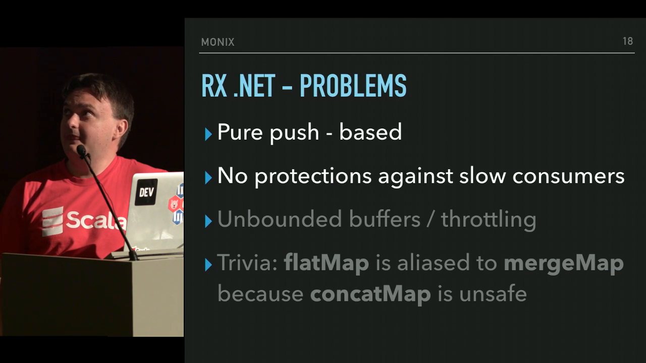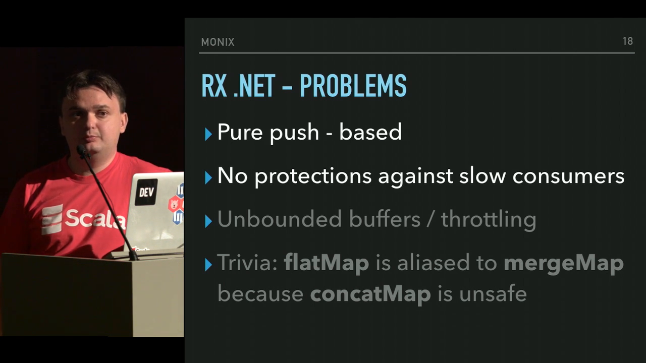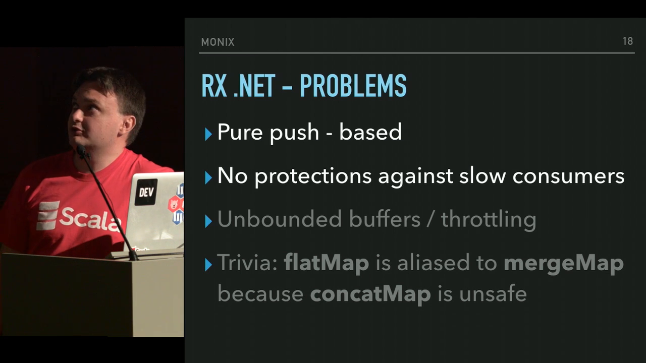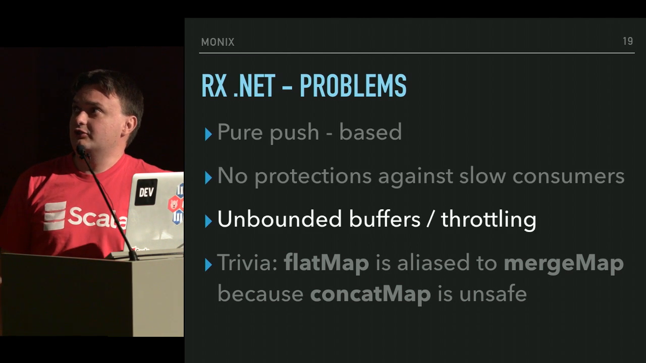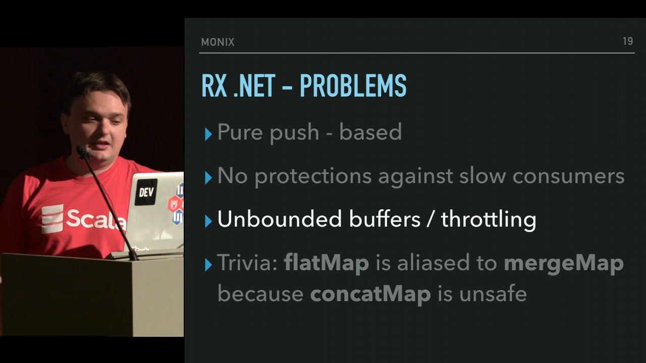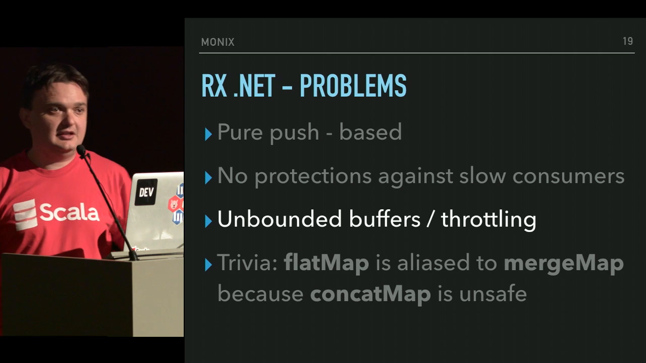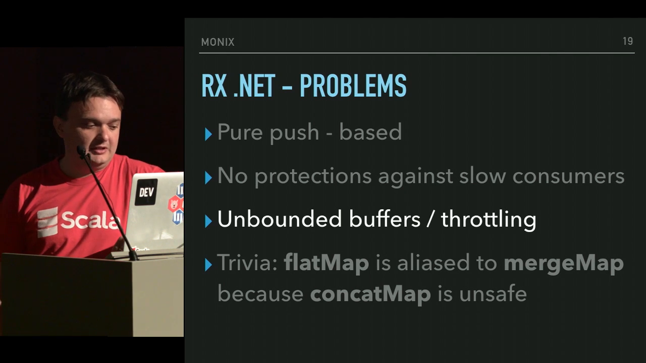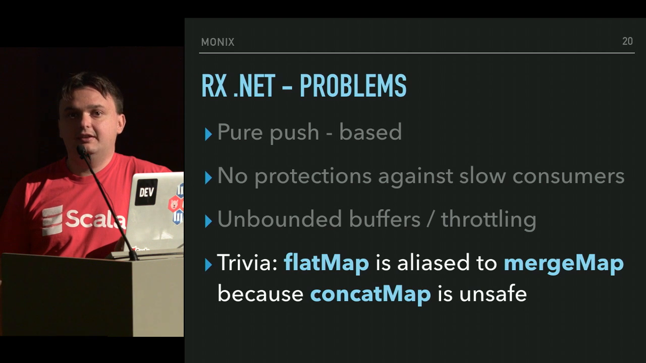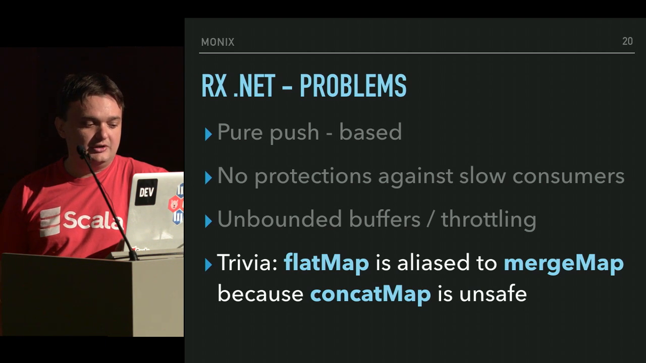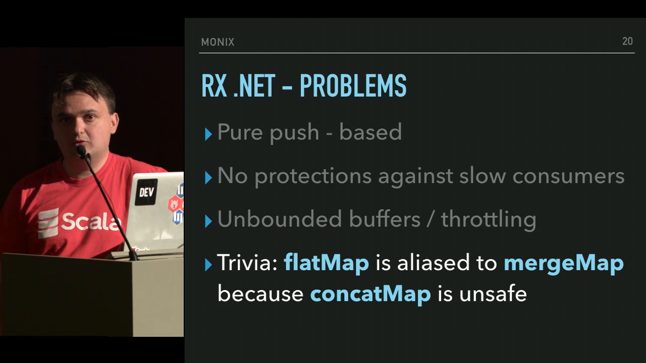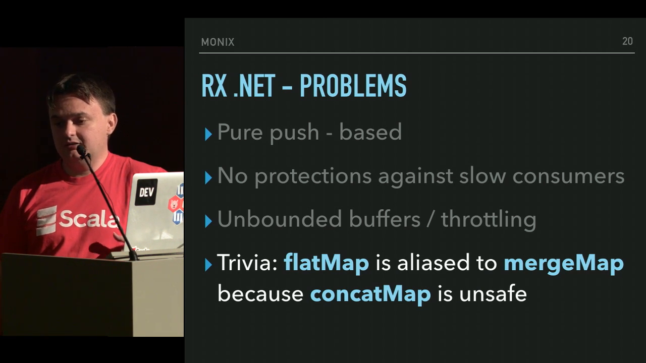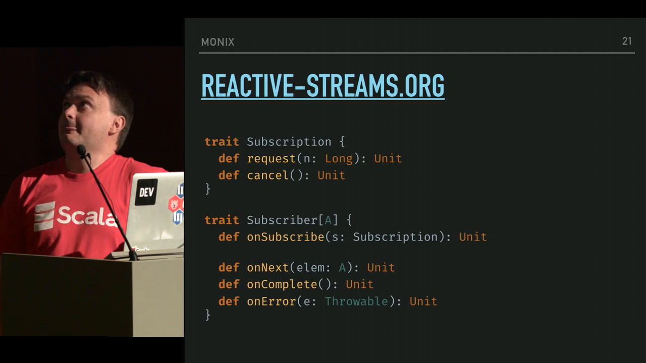So the problems of the protocol as described in Rx.NET is that it's a pure push-based protocol, and thus it provides no protections against slow consumers. So we have to work with unbounded buffers and throttling. And sometimes that works fine, but not always. And as a matter of trivia, their flatMap implementation is aliased to mergeMap because their concatMap, which is the monadic lawful bind, is unsafe due to the implementation requiring unbounded buffers. So there's inherent unsafety in using it.